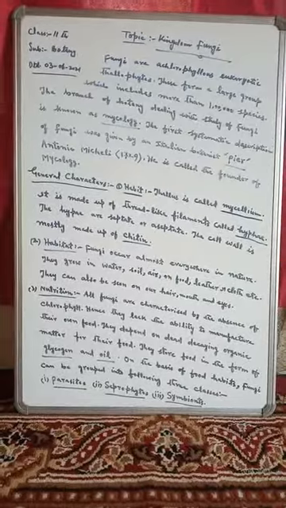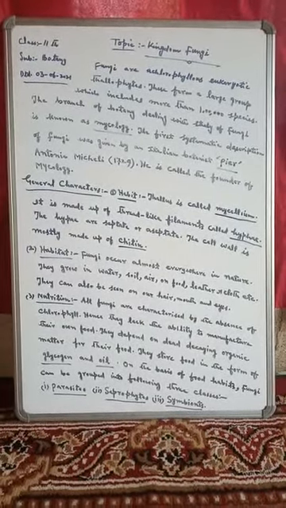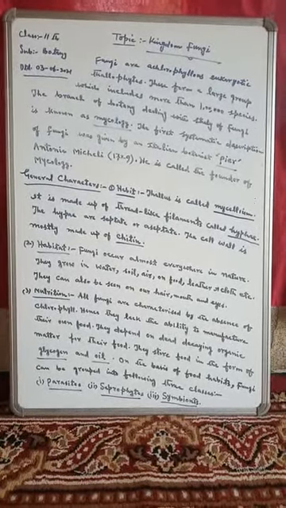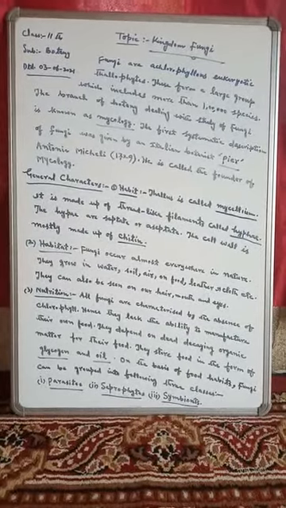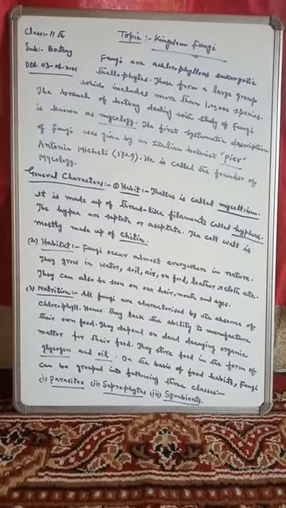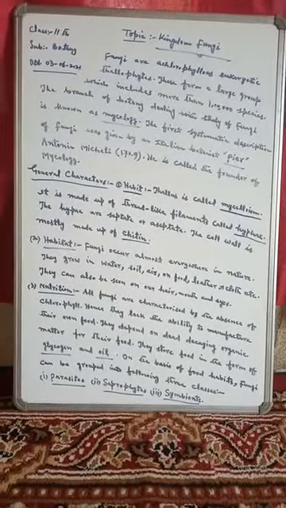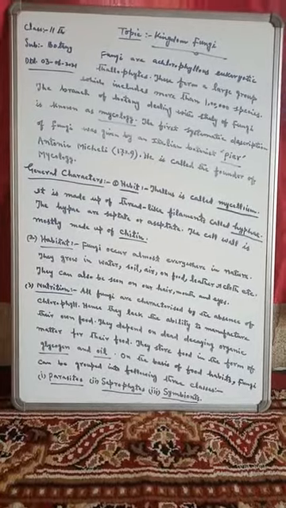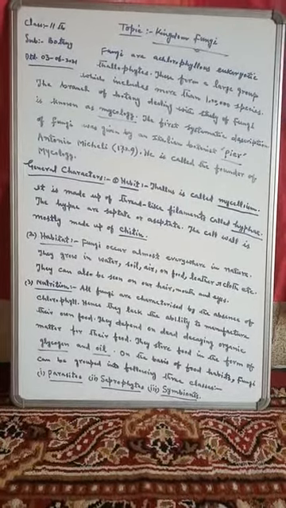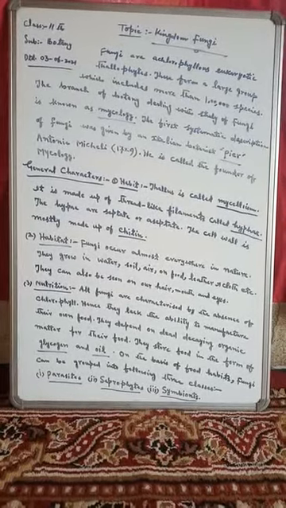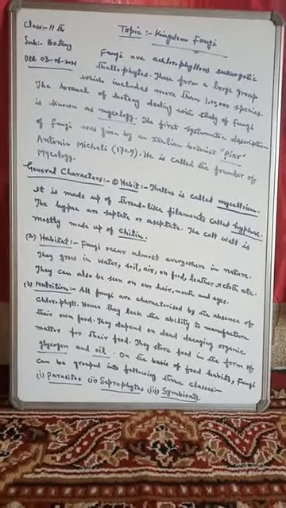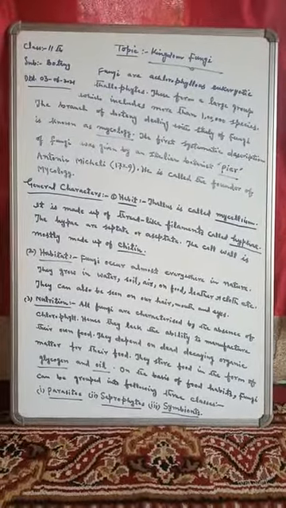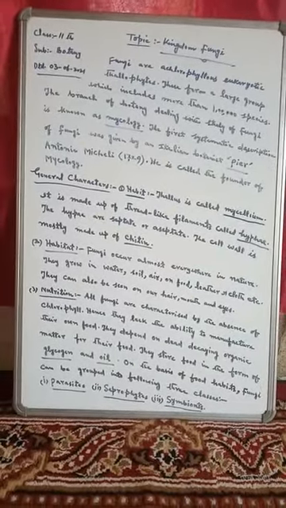And in this way, we have completed our today's topic, kingdom Fungi, and we have seen what are the general characters of these fungi. So far we have studied three characters of these fungi. One is the habit, second is the habitat, and third one is the nutrition. And then on the basis of nutrition, they have three classes: parasites, saprophytes, and symbionts, upon which we will throw light in our next lecture.